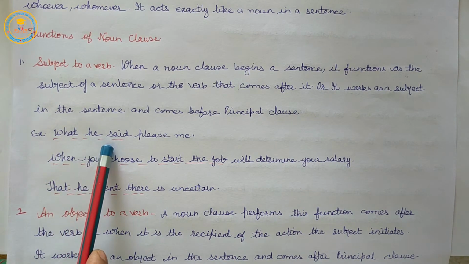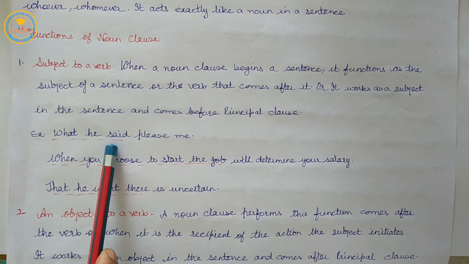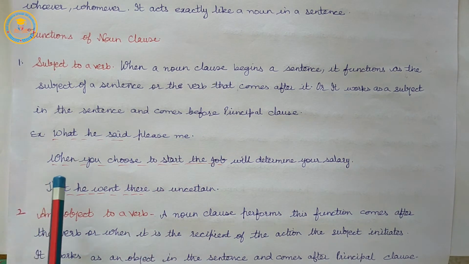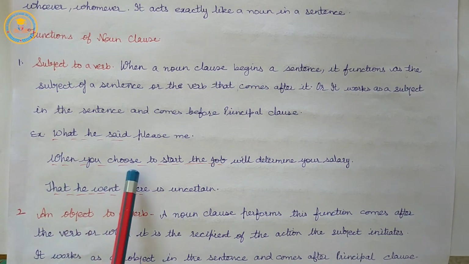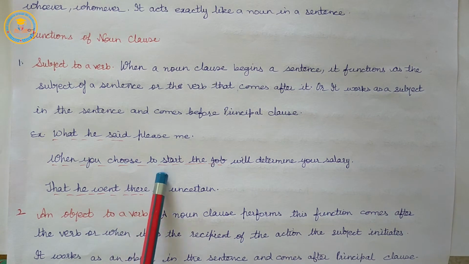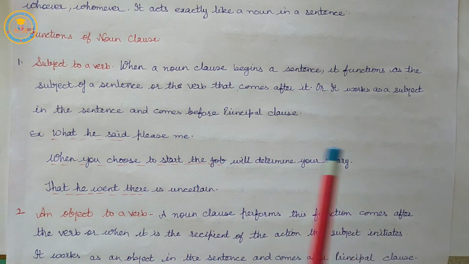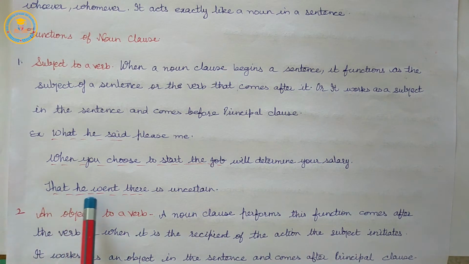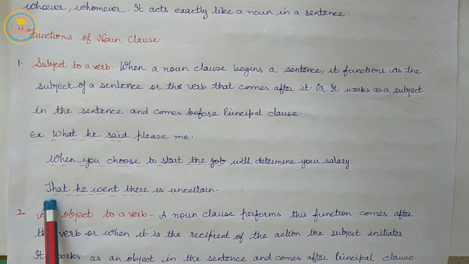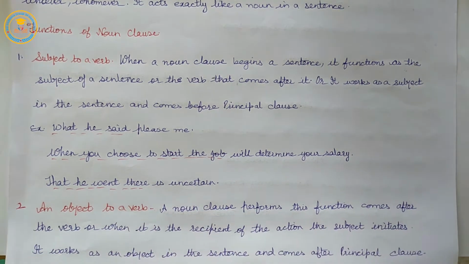What he said, pleases me. When you choose to start the job will determine your salary. That he went there is uncertain.